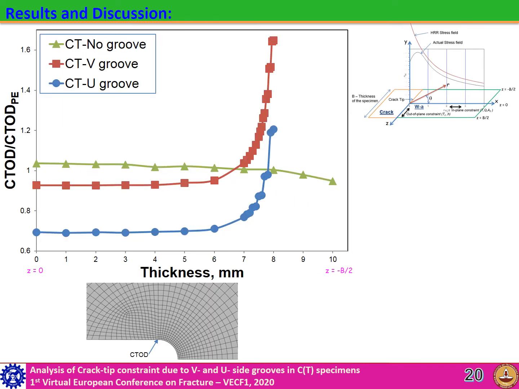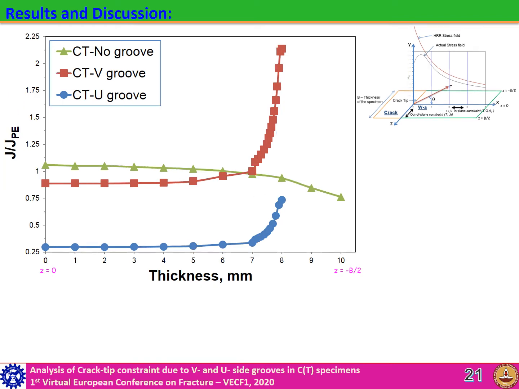CTOD shows a similar trend of stress and strain, but it is observed that the CTOD value is uniform over 60% of the specimen thickness in the middle, and it is also higher at the surface of the side grooved specimen. Crack driving force J follows the same trend as CTOD. Compared with V groove specimen, the J value of U groove specimen is lower. From an energy point of view, the surface of the side groove experiences more energy, which may also act as a catalyst to guide the crack till failure.